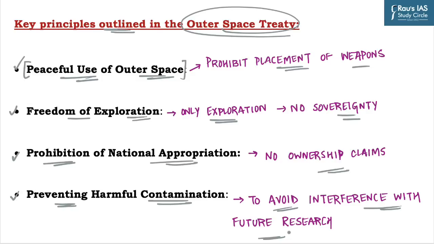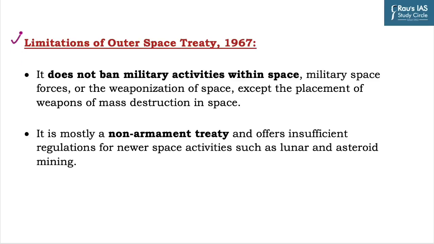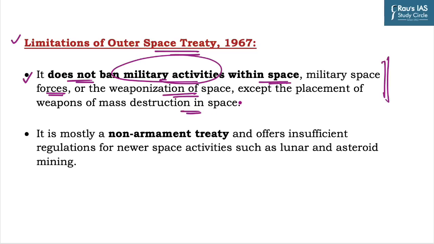Here we have broadly discussed the key principles which are outlined in the Outer Space Treaty. Now we will discuss the limitations of the Outer Space Treaty. The first one is, it does not ban the military activities within space or the weaponization of space, except the placement of weapons of mass destruction in space. Hence, it only prohibits the placement of weapons and not the military activities within space. It is a major limitation of the Outer Space Treaty.